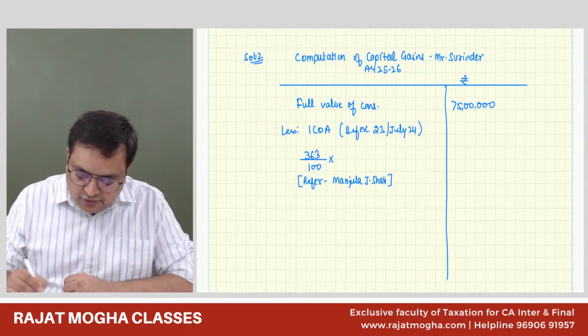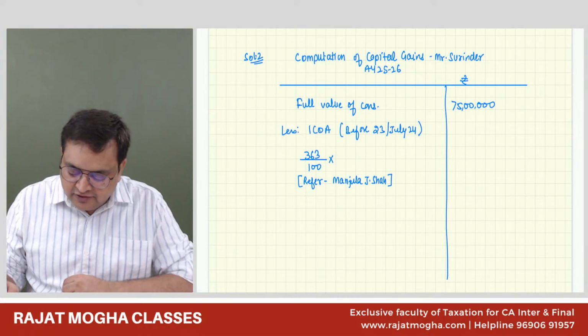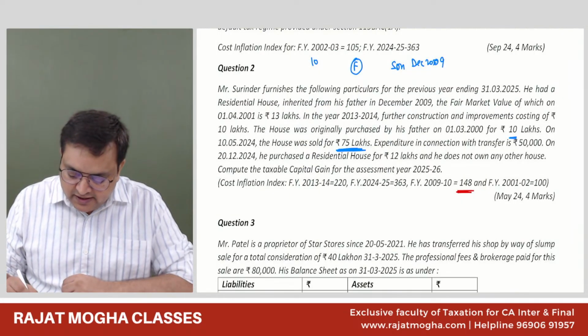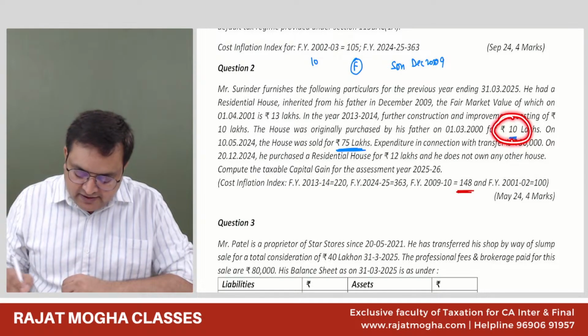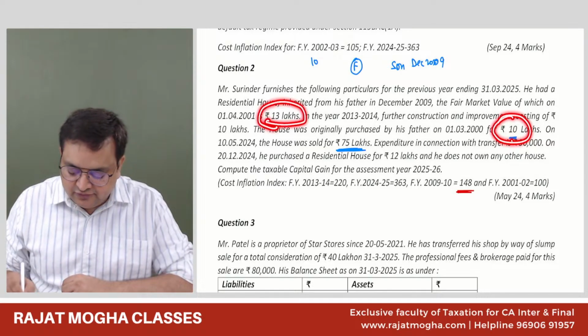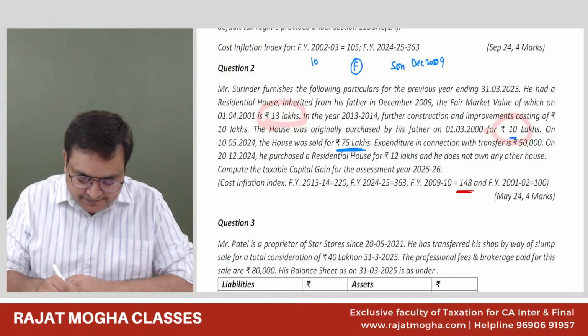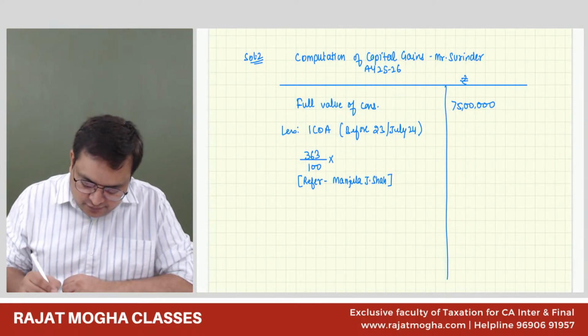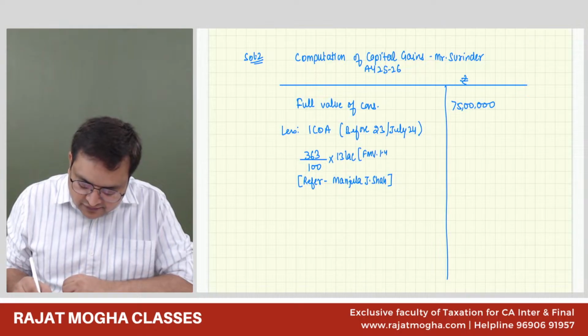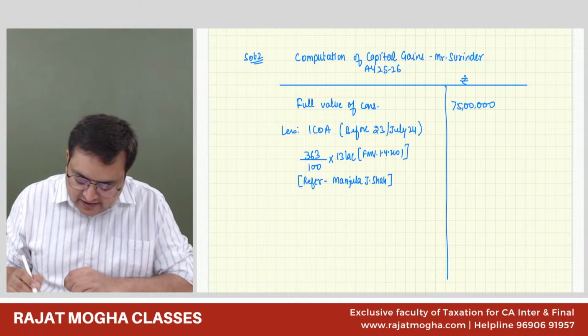Into the cost of acquisition, the cost of acquisition of the previous owner, and the previous owner is the father who acquired it for 10 lakh, but the fair market value is 13 lakh. So you will take 13 lakh. Why 13 lakh? This is the fair market value as on 1/4/2001 you have taken.